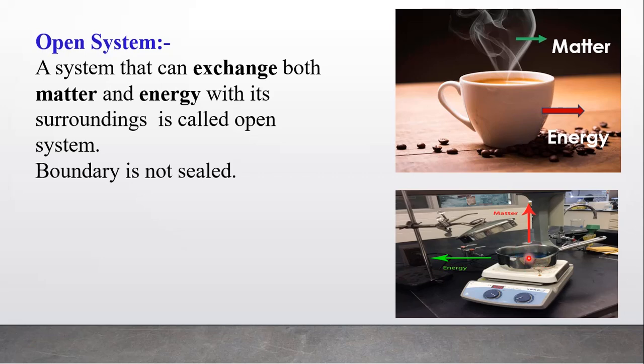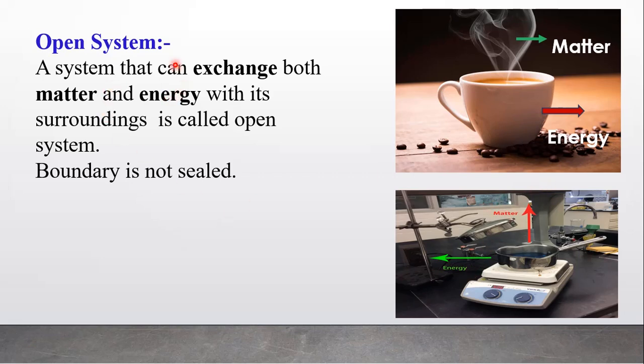Here the vapors of these chemicals go into the atmosphere or surrounding. That means matter goes into the surrounding, and energy through the walls of the container goes into the surrounding, or you can supply energy to this container. So it can exchange both matter and energy with the surrounding.